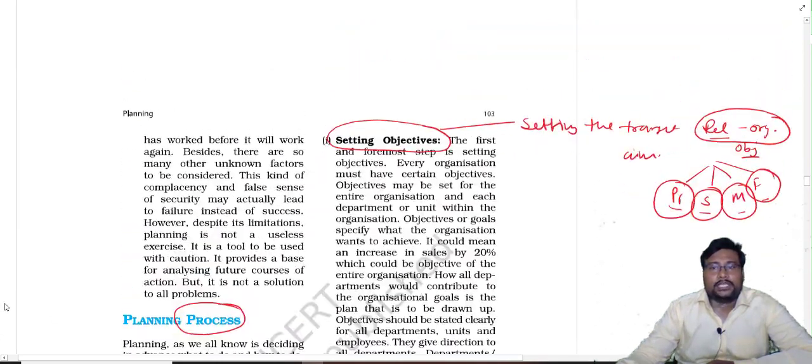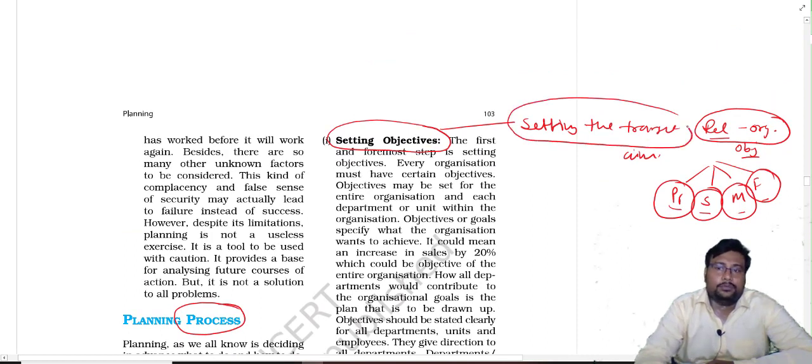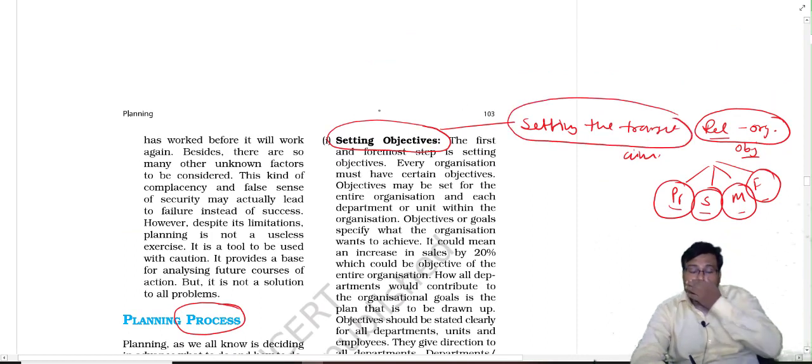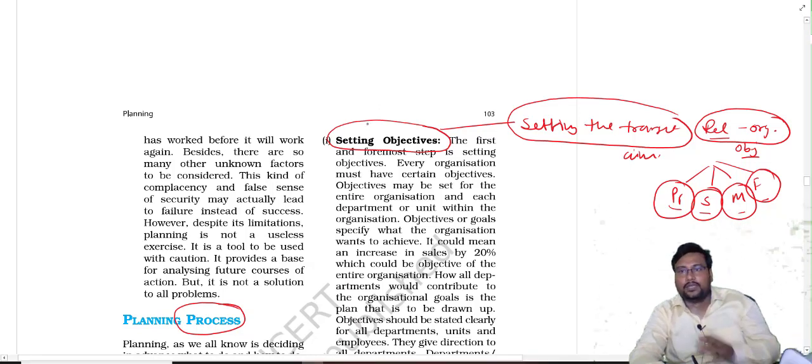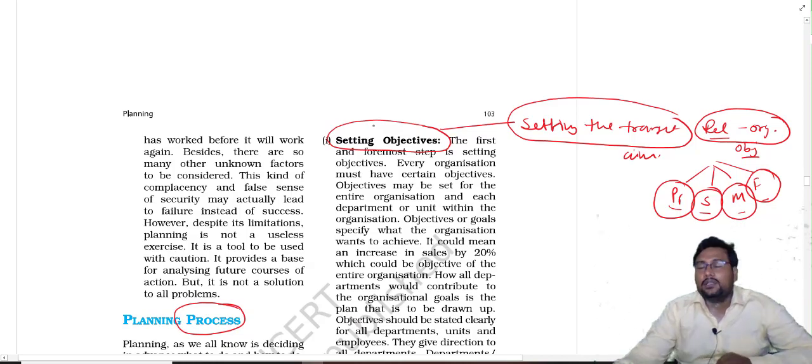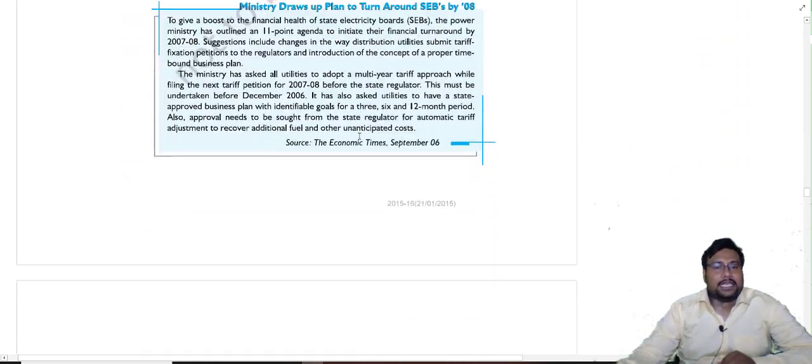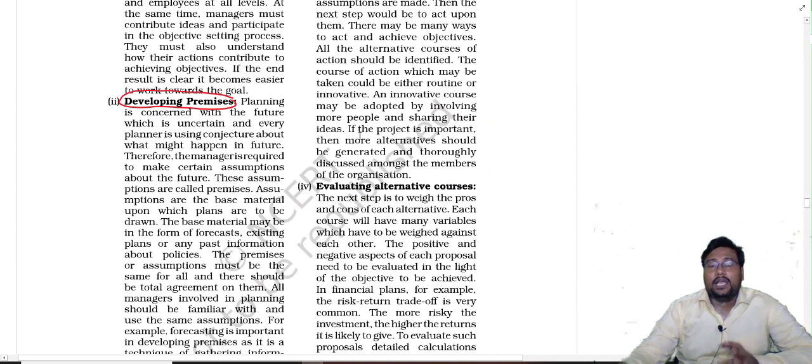Setting objective keyword is what? Setting the target. So if in the case study we have to identify the planning process, and where setting of target is there, any particular target example is there, so which particular process is there? The first one, setting objective. Second, developing premises. Developing premises is very simple.